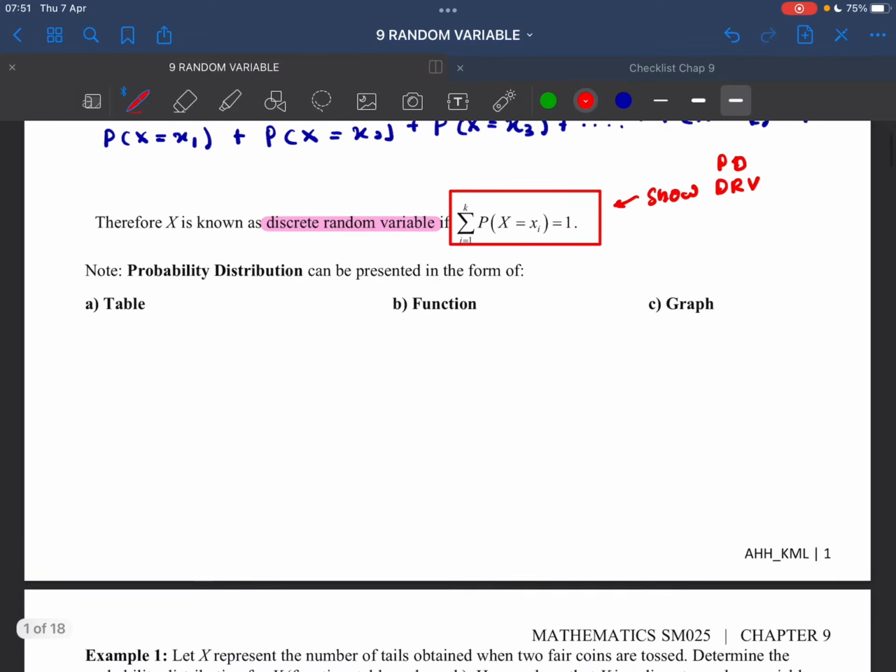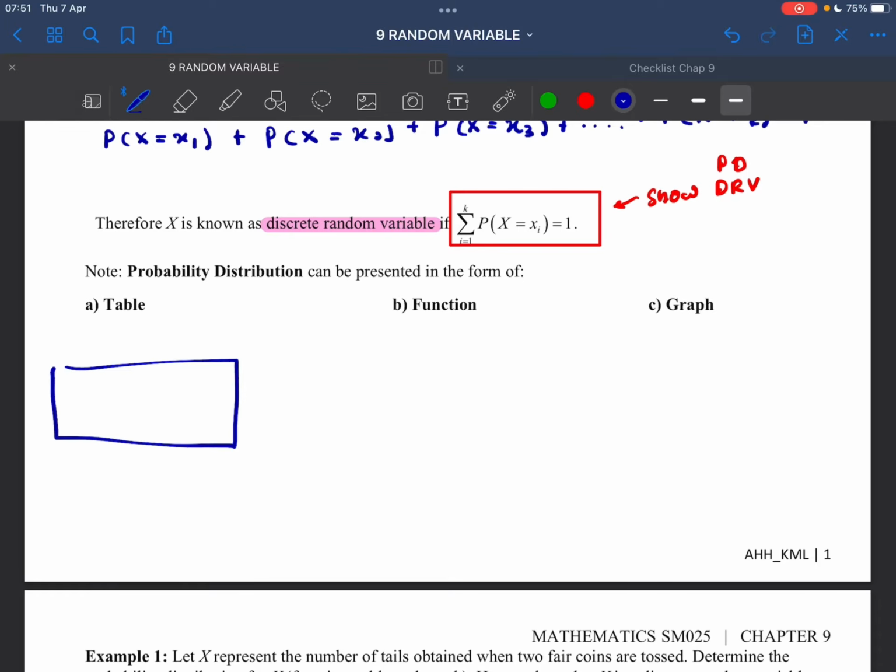Okay, so as I said earlier, probability distribution can be represented in the form of table, function and graph. So let's see in table. So obviously you need to have your table. Okay, saya ingat sikit tablenya, but that's alright. So let's say we have 1, 2, 3.